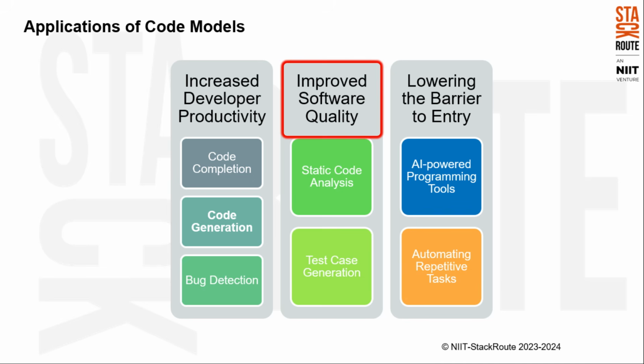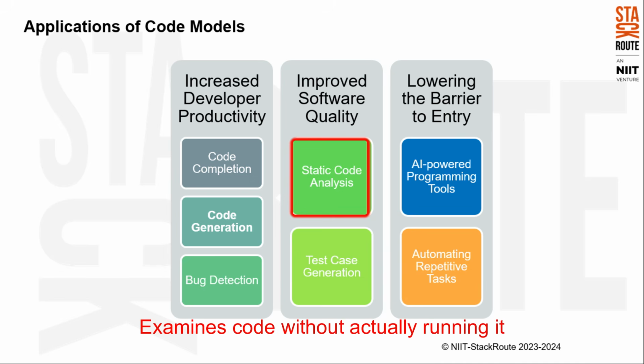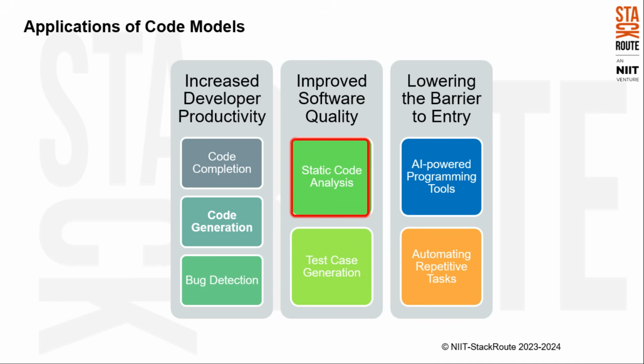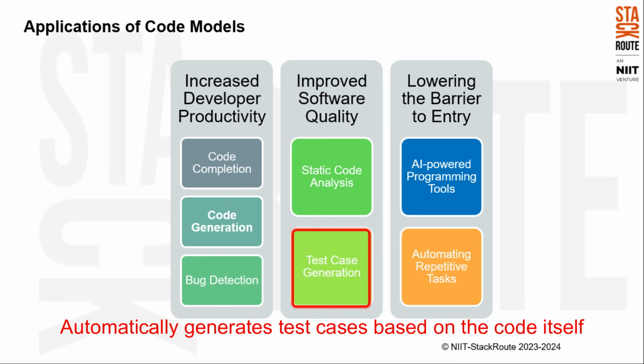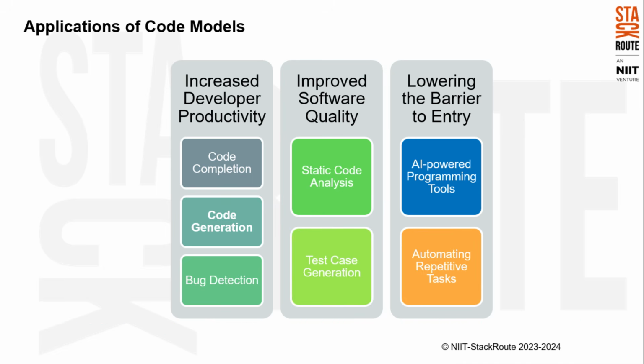Improved software quality. Static code analysis. Code models can be used to perform static code analysis, which involves examining code without actually running it. This can help identify potential security vulnerabilities, coding style violations, and other issues. Test case generation. Generating comprehensive test cases can be a time-consuming task. Code models can assist by automatically generating test cases based on the code itself, ensuring thorough testing.